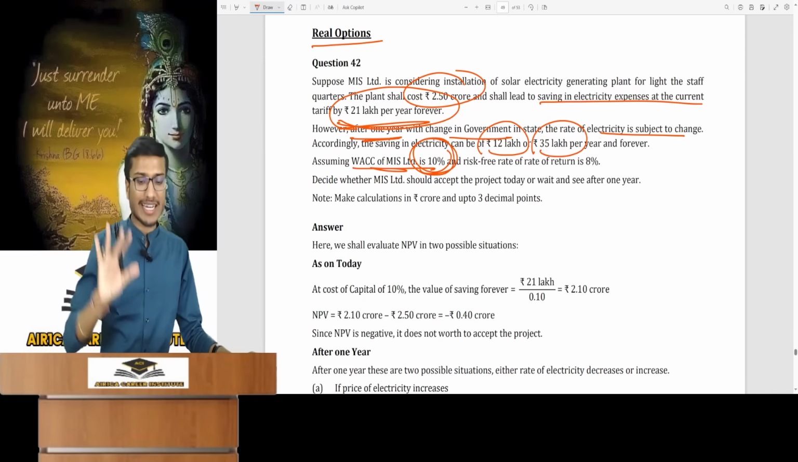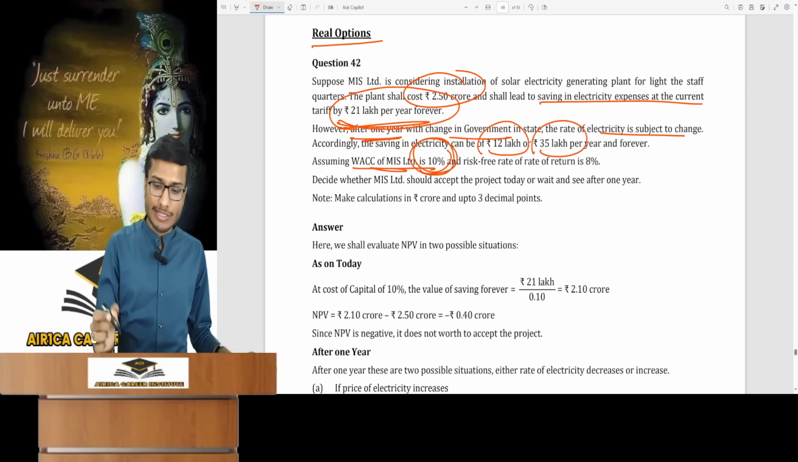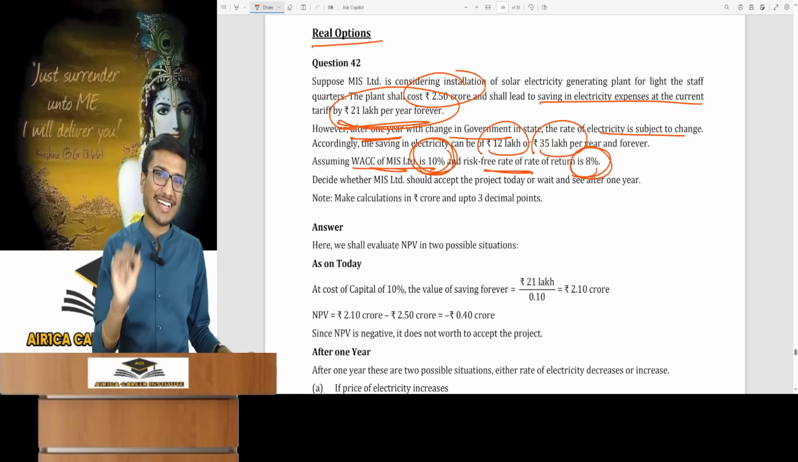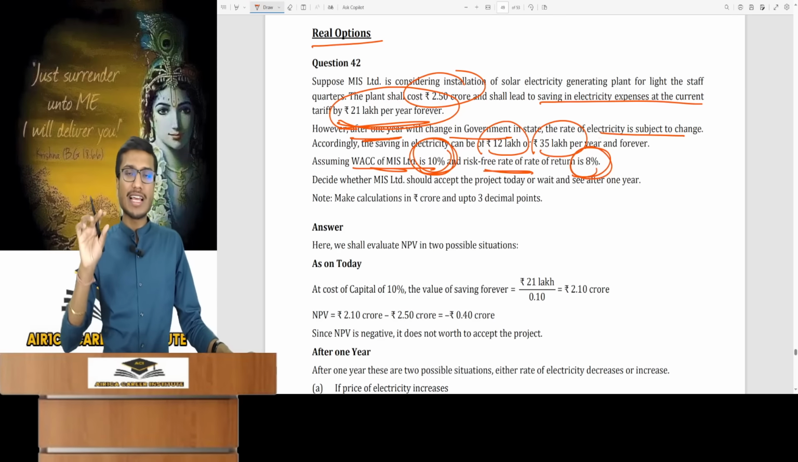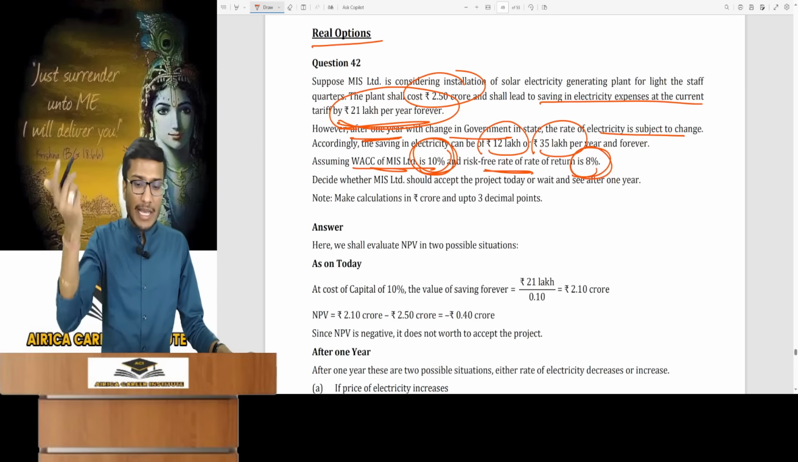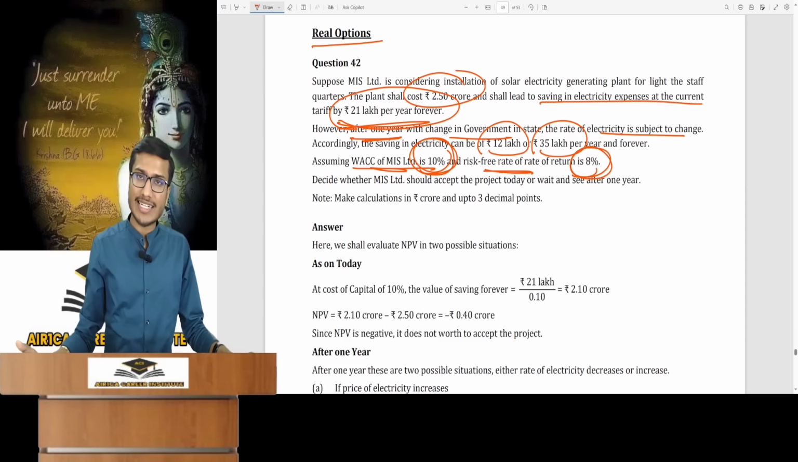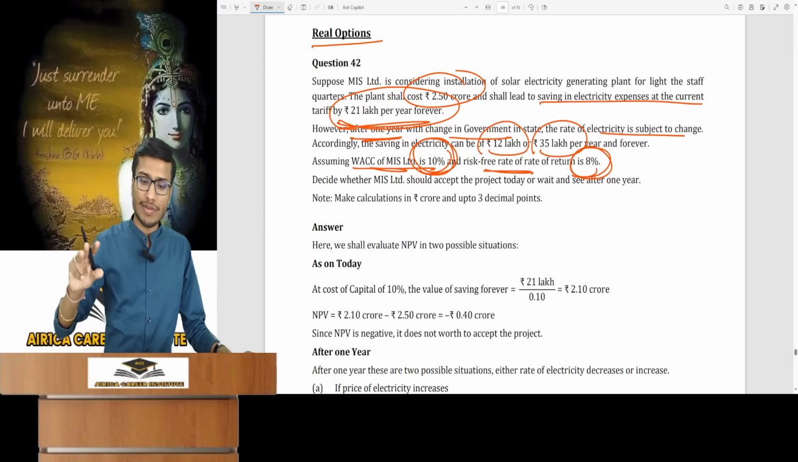We have calculated, understood. Binomial model uses risk-free rate for risk-neutral probability 1 plus RT. You will calculate that. You will get probability of binomial model. The payoff in both the upper and lower cases is obtained. The PV of the expected value will be the value.